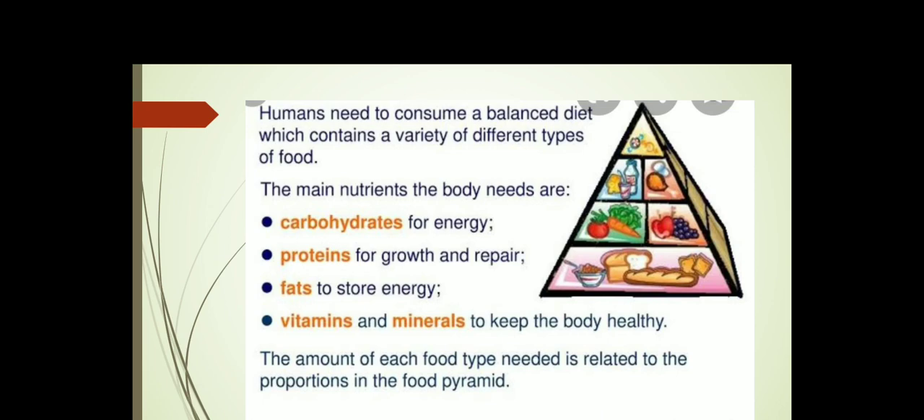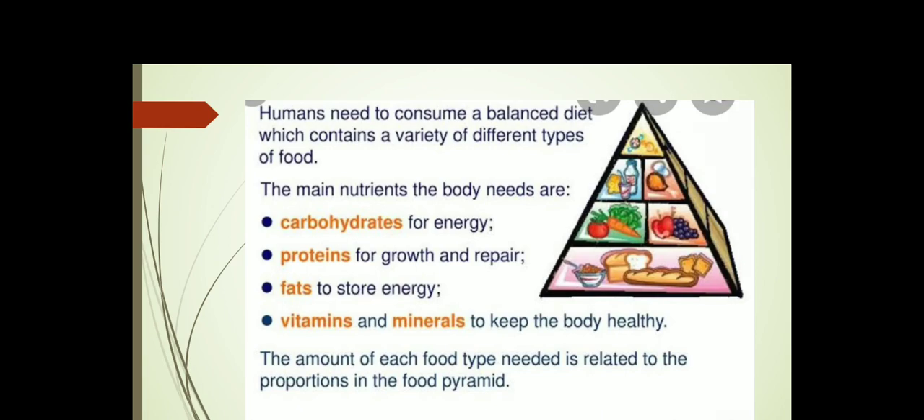Suppose you are eating lots of protein food. It will grow, but you also need energy to work. For that, you need carbohydrate. So all these nutrients should be present in the food in a proper quantity. So human beings need to consume a balanced diet. Balanced diet means the diet in which all the nutrients are present in the proper amount.